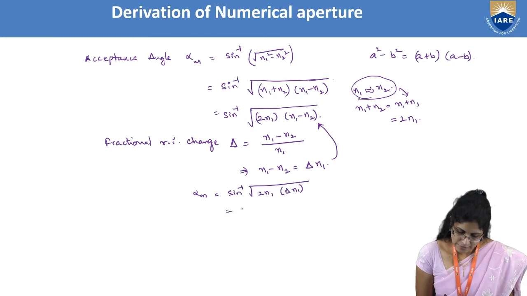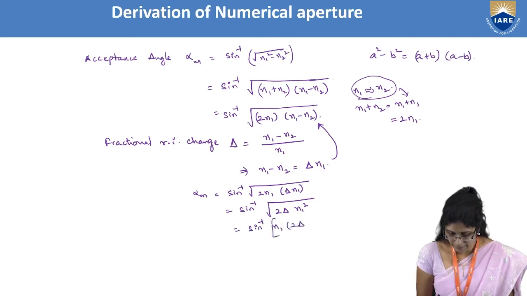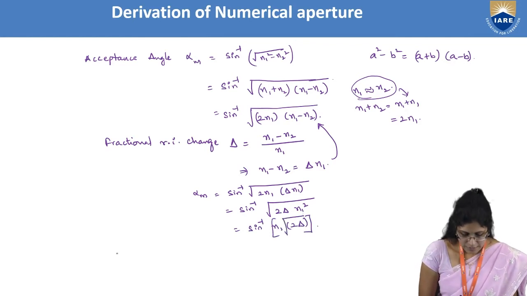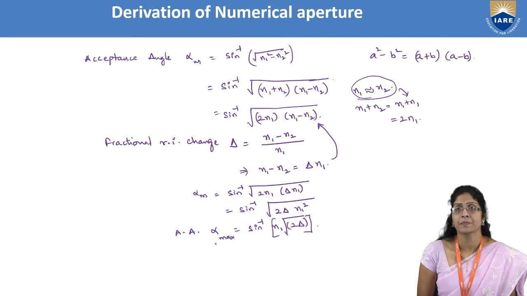So I can write it as sine inverse of square root of 2 delta n1 square, which is sine inverse of n1 into square root of 2 delta. But what is this? This is the acceptance angle, which is the maximum incident angle.